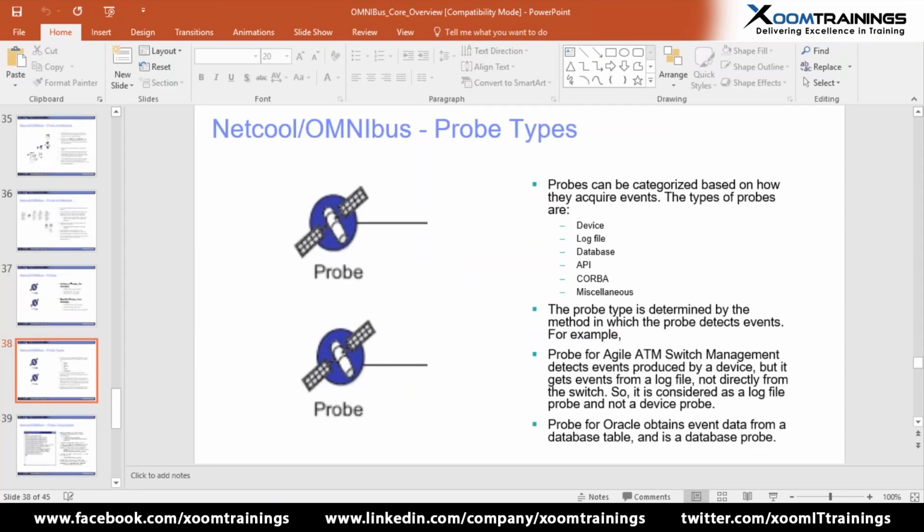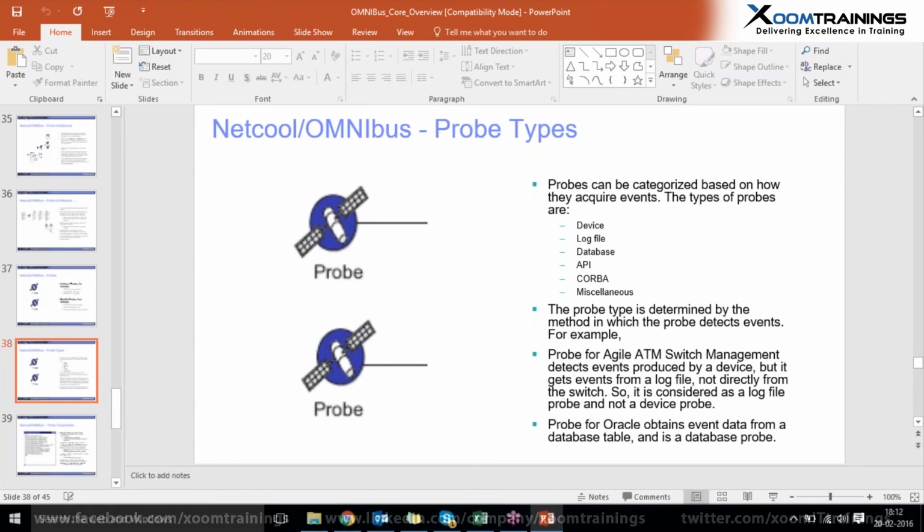According to their functionality, device probes work only on the inbuilt devices. That means device probes like the Symnet probe, which acts as a testing probe. For log files, there are syslog probes, which collect all the log information from our systems. Whereas database probes collect information from databases. And CORBA, API, and miscellaneous probes are there according to their functions.